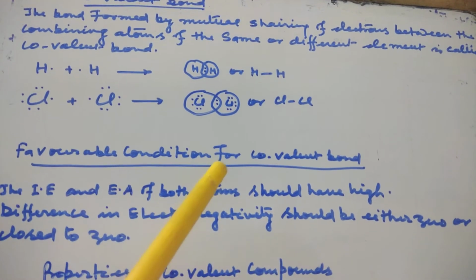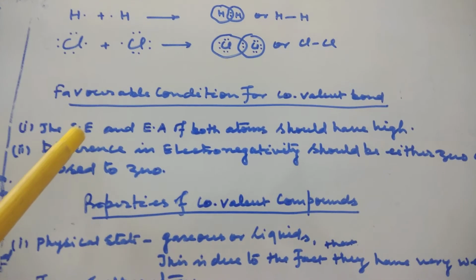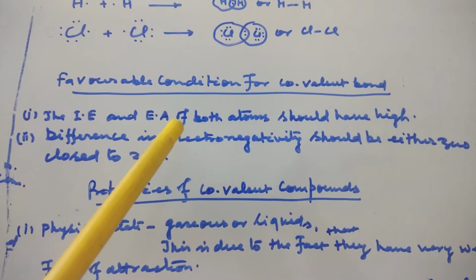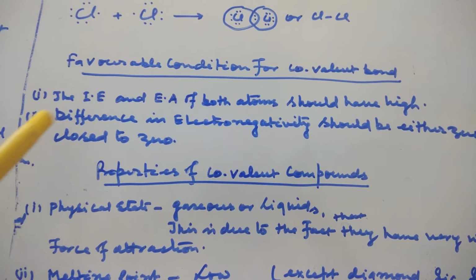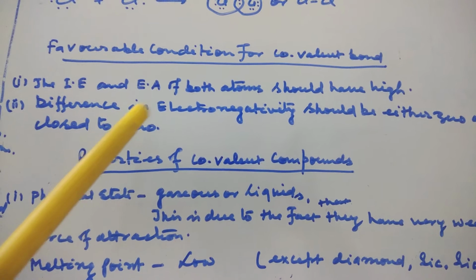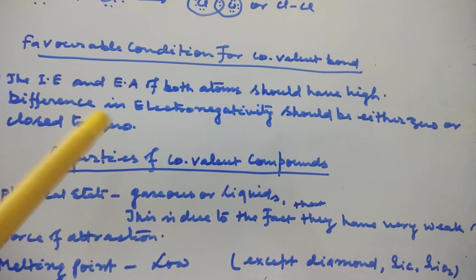Favorable conditions for covalent bond. First, the ionization energy and electron affinity of both atoms should have high values. Third, the difference in electronegativity should be either 0 or close to 0.